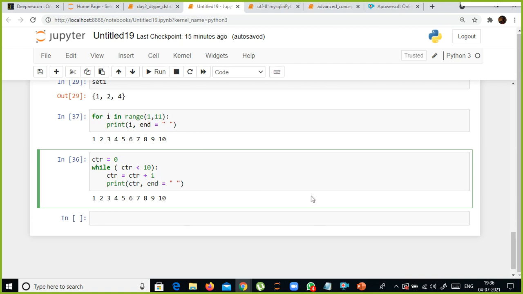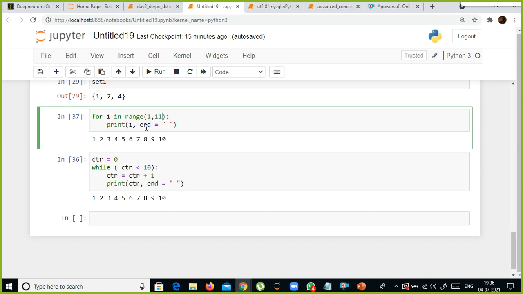It may be 50,000 customers, or maybe 1 million customers. But when it comes to a for loop, you are supposed to specify the number of repetitions well in advance. Fine, that is the thing you need to remember.